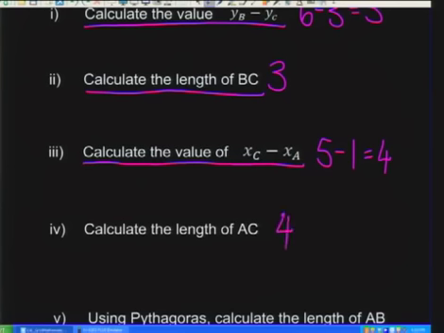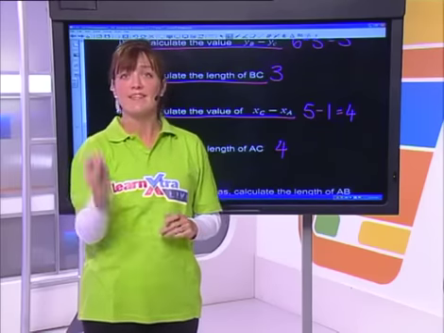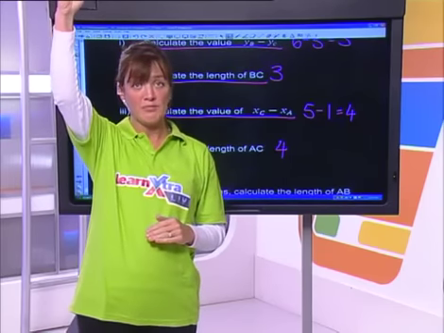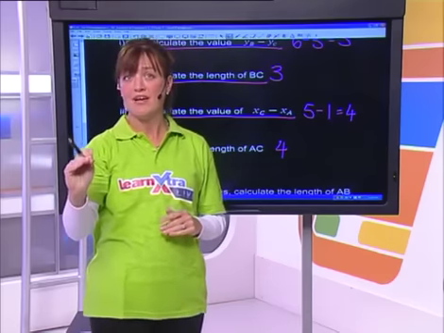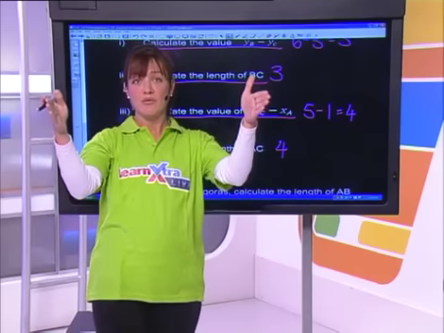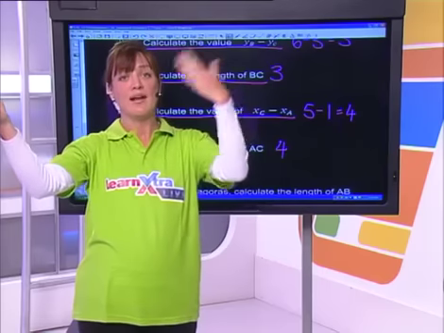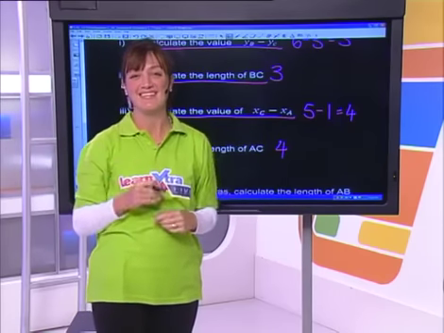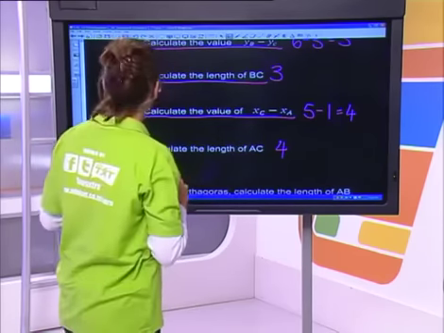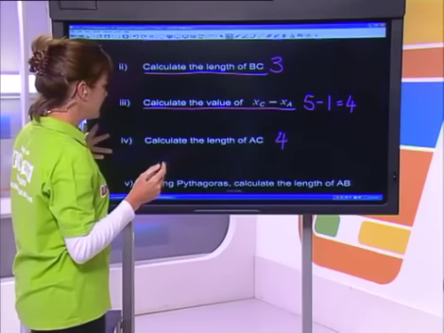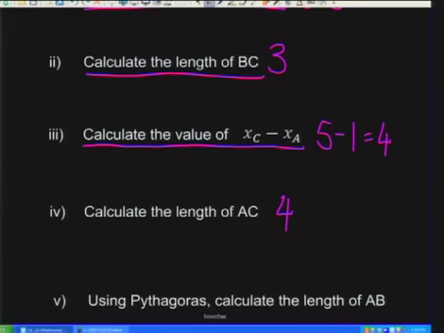So how do we calculate that vertical length on our axis? We take the y value of your top coordinates minus the y value of the bottom coordinates. How do we work out the x values? x1 minus x2. Okay, so now what we're going to do is they're asking us to calculate the length of AB by using Pythagoras.